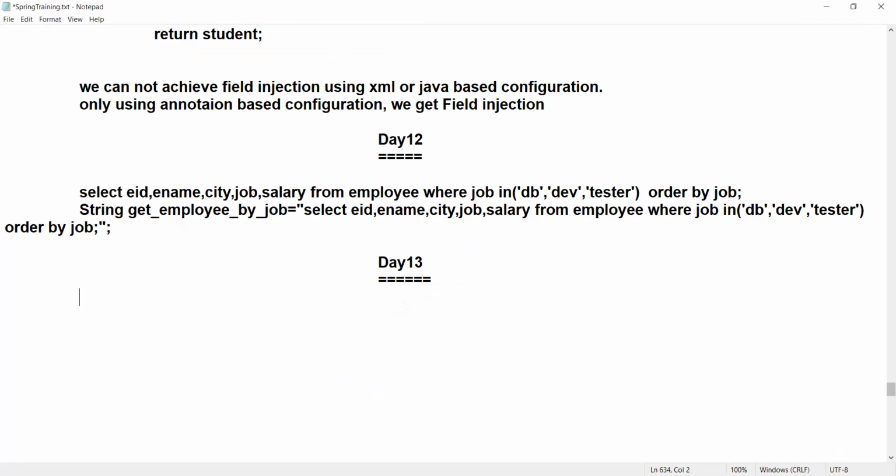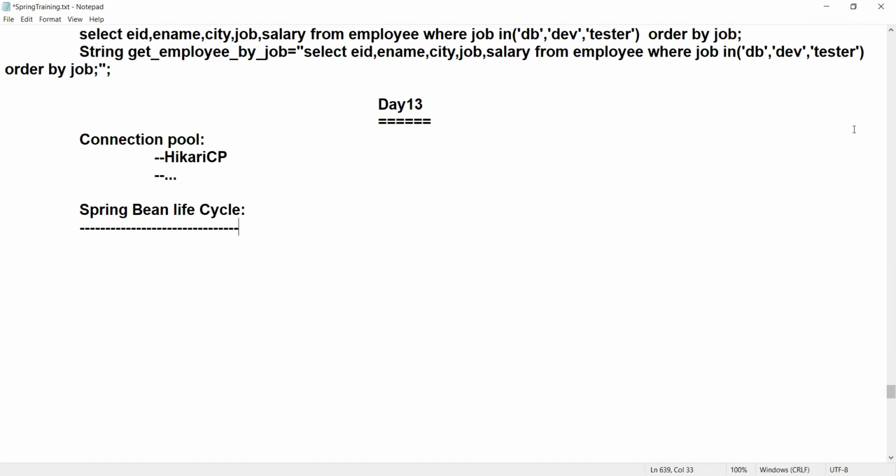Leave this one. Now let me explain some concepts like Spring Bean life cycle. I didn't explain the flow of program execution, right? I think I should explain the flow of execution, line by line: after which line, which line will be executed. This is also important for you for understanding very deeply. So maybe I'll explain it in one class. So observe Spring Bean life cycle.